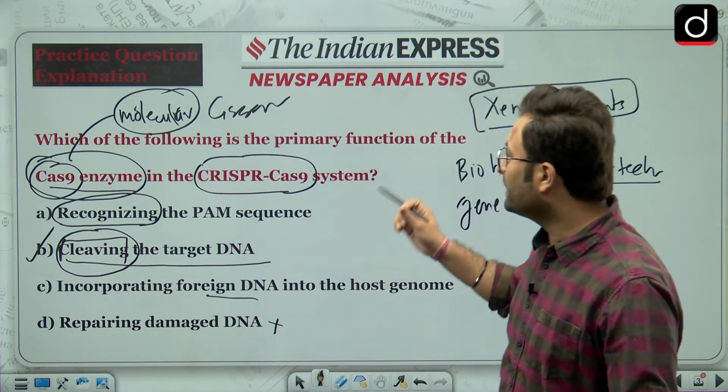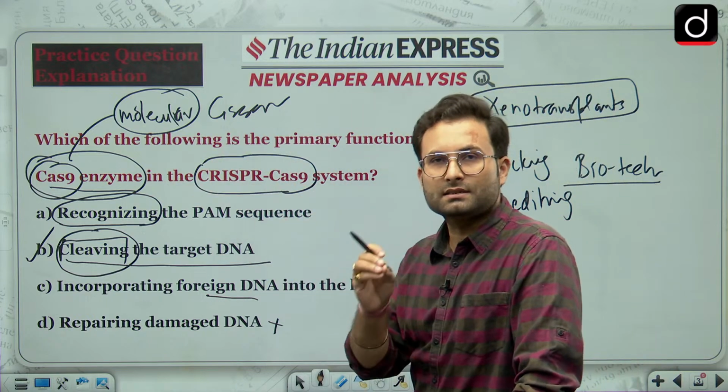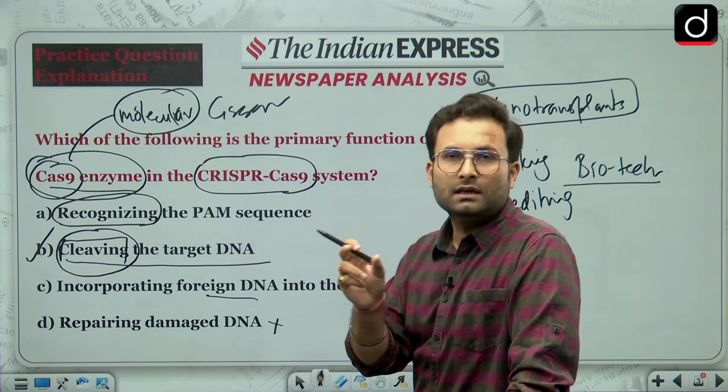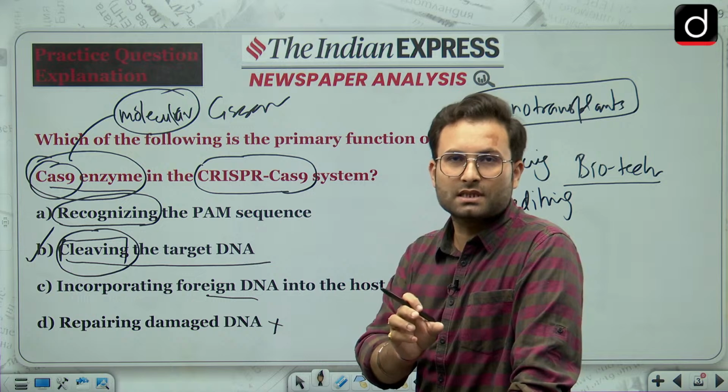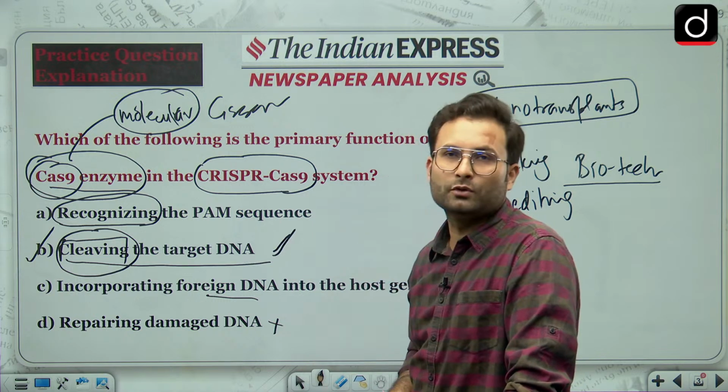Even if you don't have any idea, just know that in this particular therapy there is one enzyme which helps cut the target DNA or gene sequence of that particular DNA. So you can say that option B would be your right answer.